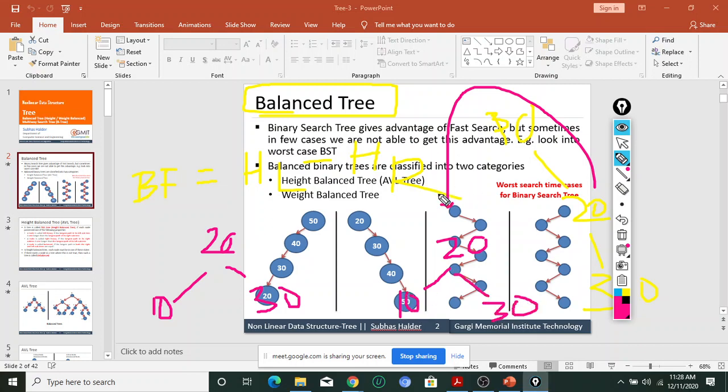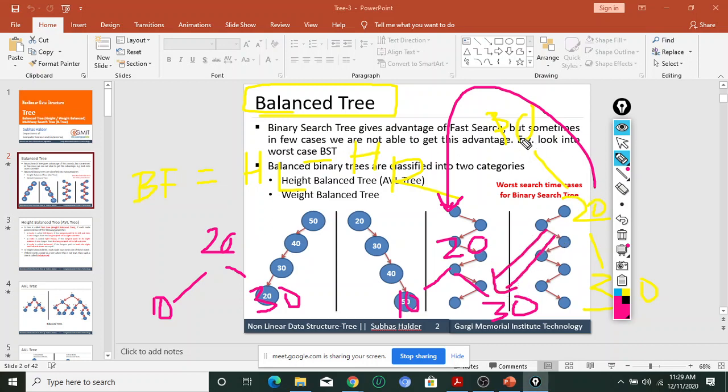Okay, so there are 4 kinds of rotation, and we will discuss later when we talk about how to create the AVL tree, or how to generate the binary AVL tree. Right now try to understand, if I want this kind of configuration, if I want to reduce the binary tree, we can do that.